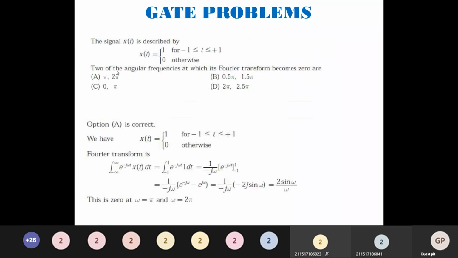So when this will become 0, that is what they are asking. So this becomes 0 in two cases. If I put omega equal to pi, sin pi by pi, or put omega equal to 2 pi, this concept will become 0.